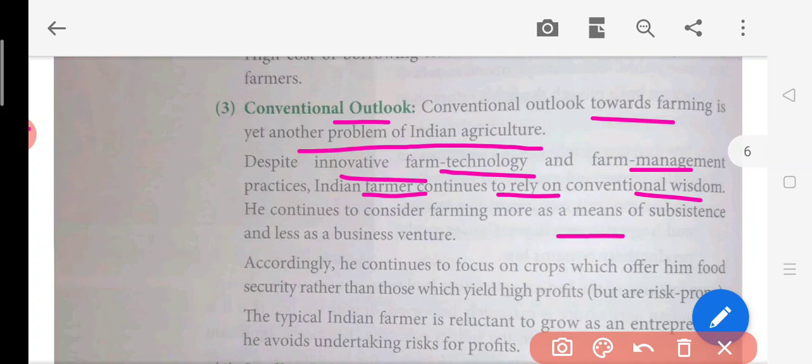Whatever has been told to the farmers by their ancestors is called conventional outlook. If they are told that you should sow the seeds by your hands and not by tractors, this is the kind of conventional outlook they have, and they still remember the wisdom of their ancestors. But today we have improved even in the agriculture field. We are even doing management in agriculture, and all this knowledge helps to increase productivity, but these people have this conventional outlook or outdated thinking, you can say purani soch. All this conventional outlook leads to backwardness of Indian agriculture.